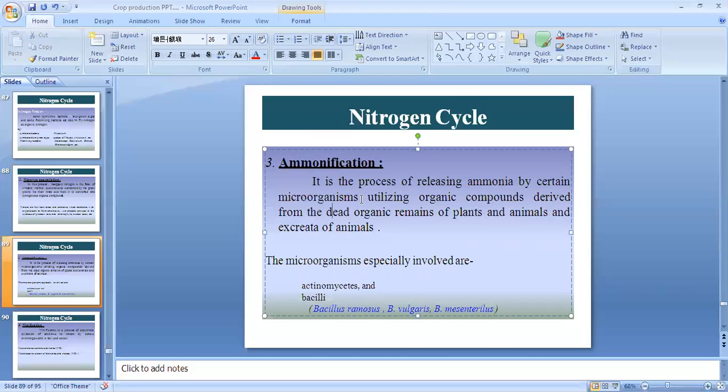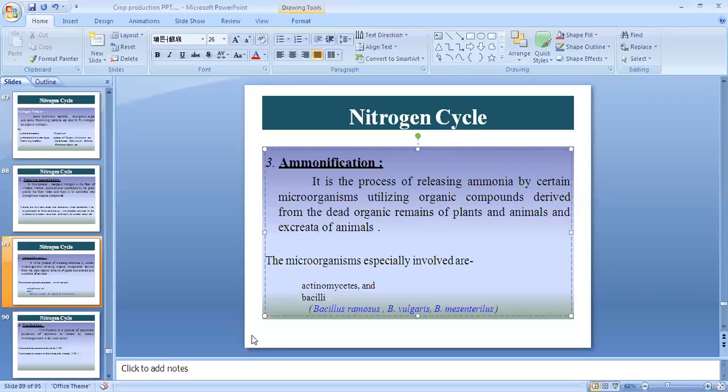Here also, involvement of microorganisms, utilizing organic compounds derived from the dead organic remains of plants and animals and excreta. Some of the excretion materials of animals, like cow dung, some of the cattle dung materials. These are the excretory products. Simply releasing of ammonia by certain microorganisms, that is ammonification.